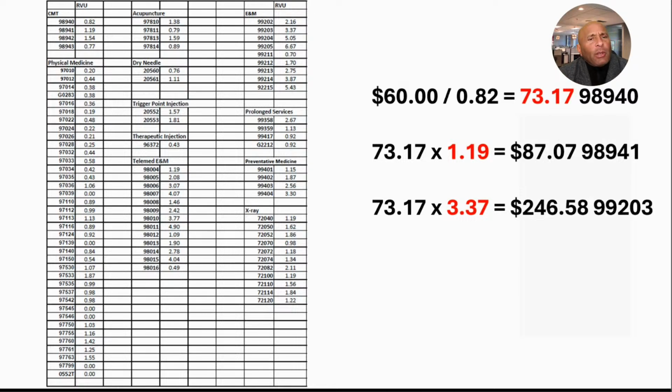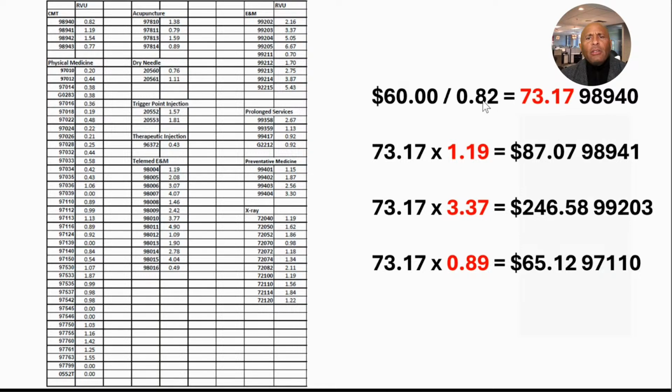But here's one that puzzles me. I've seen people charge things like exercise, massage even, and they value those at a rate that's below what they're worth. By example, a 97110 has an RVU of 0.89. Do you notice that's higher than 98940? So should your price of 97110 for one unit at least be about 7% higher? Yeah, do the math. 73.17 times 0.89 is 65.12.